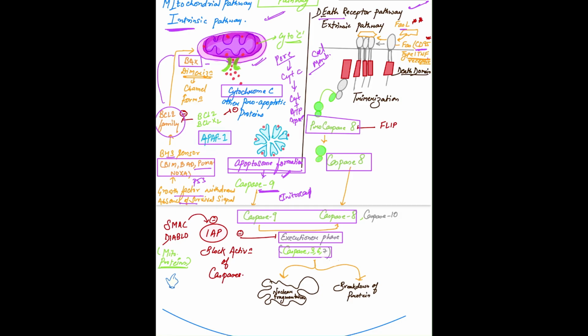Remember, extrinsic, E for death and E for eight. The caspase 8 is coming from the extrinsic pathway. Mitochondria, mito is mine, is 9, that is caspase 9. Caspase 9 is from the intrinsic pathway, caspase 8 is from the extrinsic pathway.